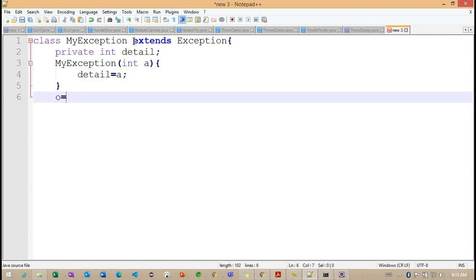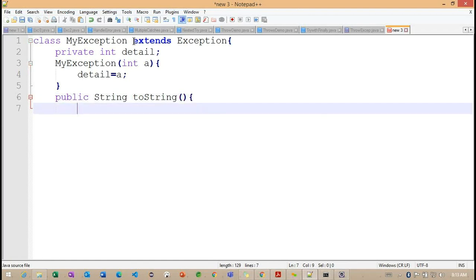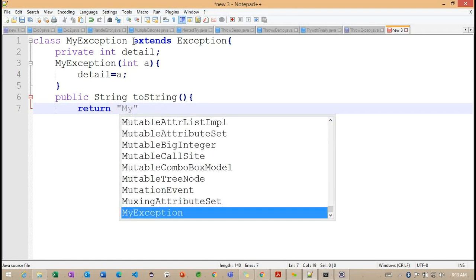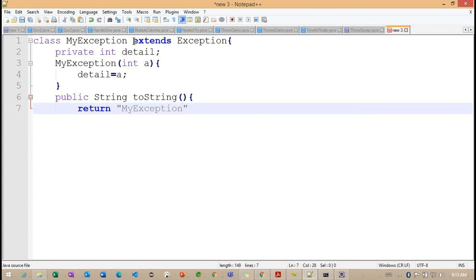I'm closing the constructor, and now I'm defining a public toString method, and return my exception, and here I want to define some information with some details. Close the brace.